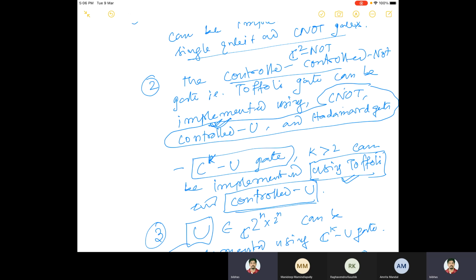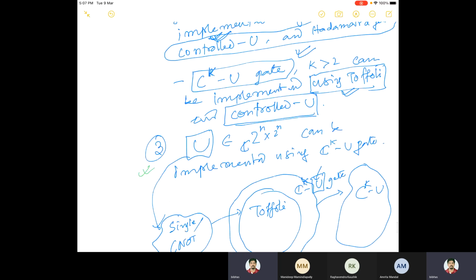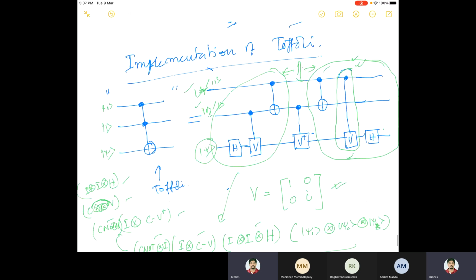So now I will try to prove that the C to the power K U gate can be implemented using Toffoli and controlled U. And then we'll give a sketch of how to prove that any unitary matrix of order 2 to the power n by 2 to the power n can be implemented using K control U gates. Yesterday we talked about how to implement the Toffoli gate. This much we have discussed.